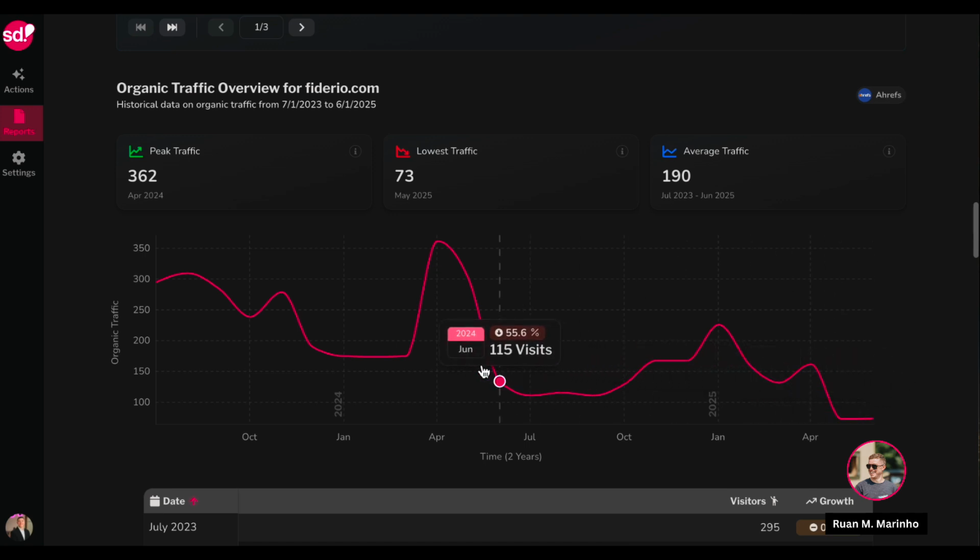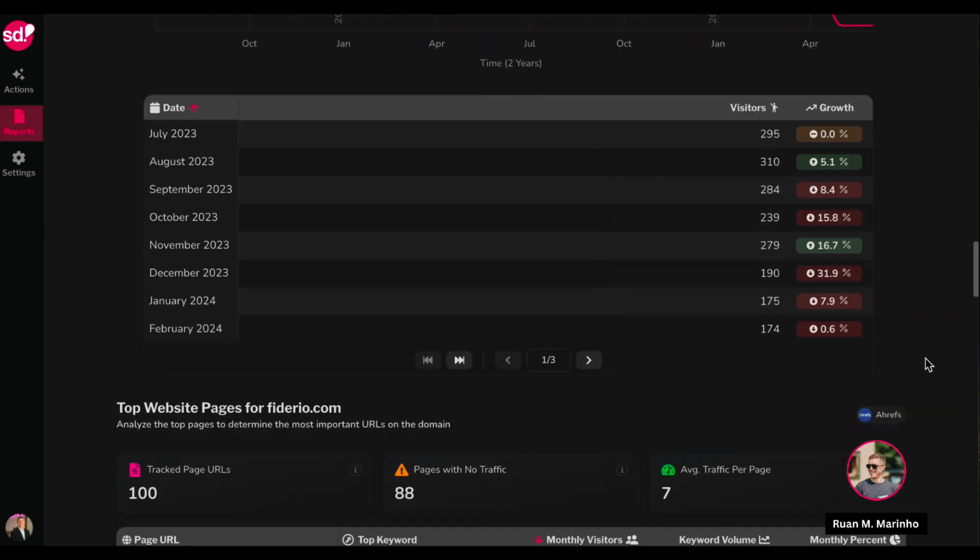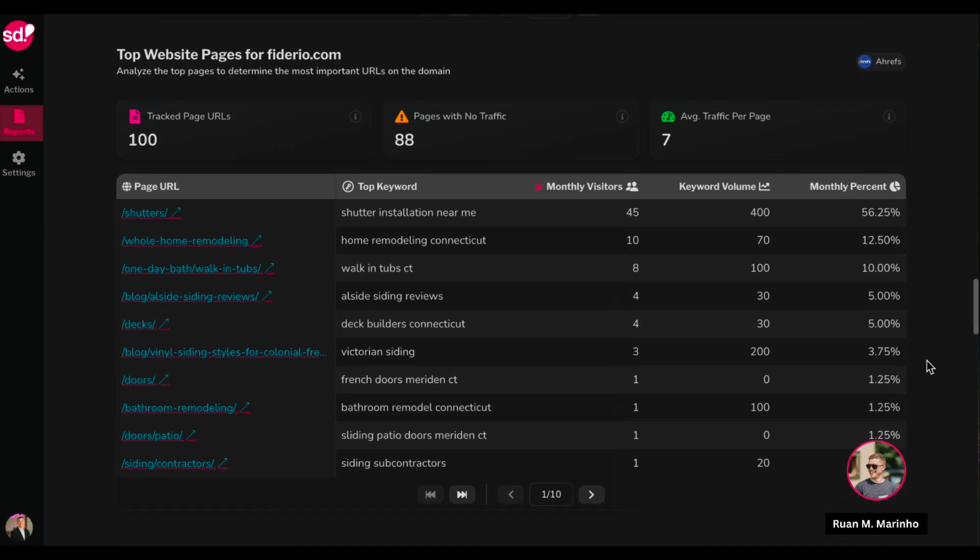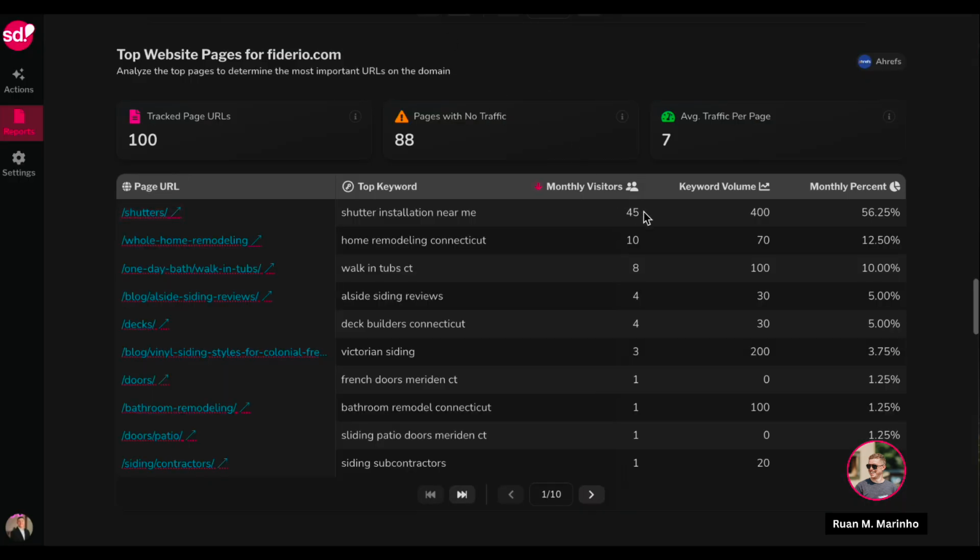And as you can see, it's going down. A lot of organic search engines are not driving traffic to websites. So a lot of our sites are going to reflect this. Scrolling down, I can see the top website pages for this domain. And I can click these pages to see exactly what they look like. Also seeing exactly how many monthly visitors those pages are getting, what the keyword volume is, and then of course, how much traffic is driving that page.